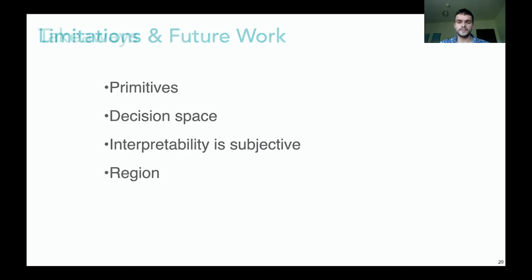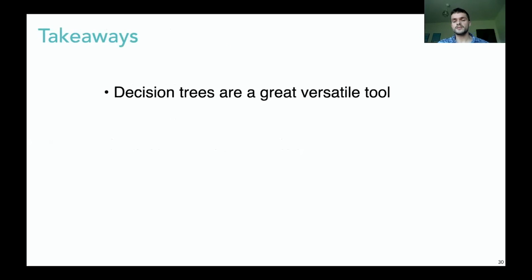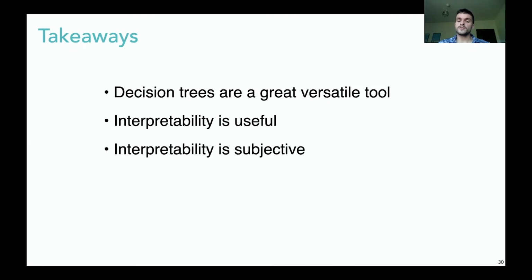As for the takeaways, decision trees are a great and versatile tool if you combine them with primitives that reflect our knowledge about the problem. Interpretability can help us catch problems before they occur or help us fix them after the fact. It also gives us a metric-independent way of verifying our results. On the limitation side, we have to recognize that interpretability is subjective and that the creation of readable and useful primitives takes a lot of time and domain knowledge. We are also limited by the fact that we can't model what we do not expect. Our approach therefore might fail for algorithms which include primitives that are unlike anything which has been deployed so far.